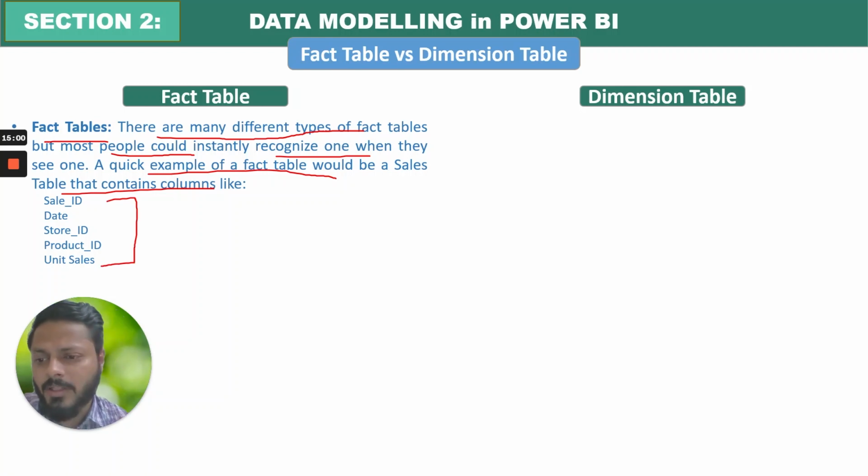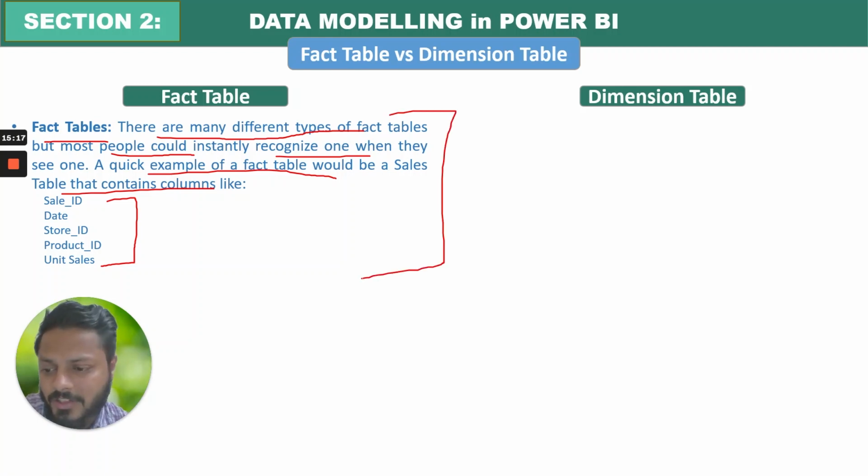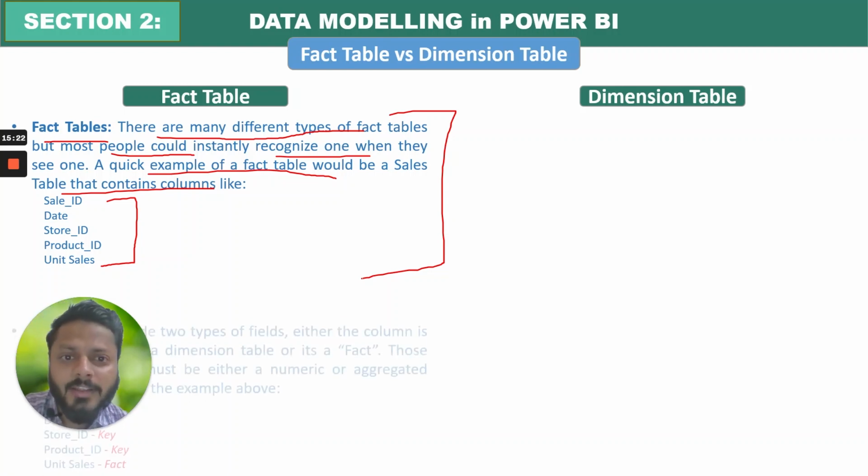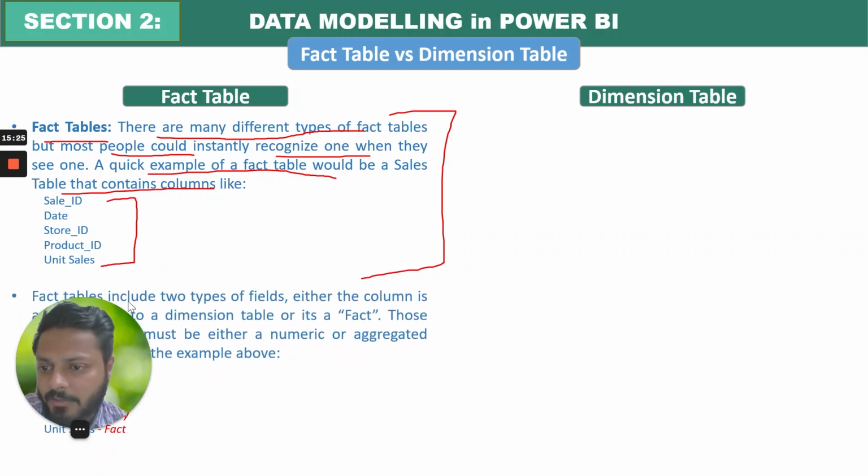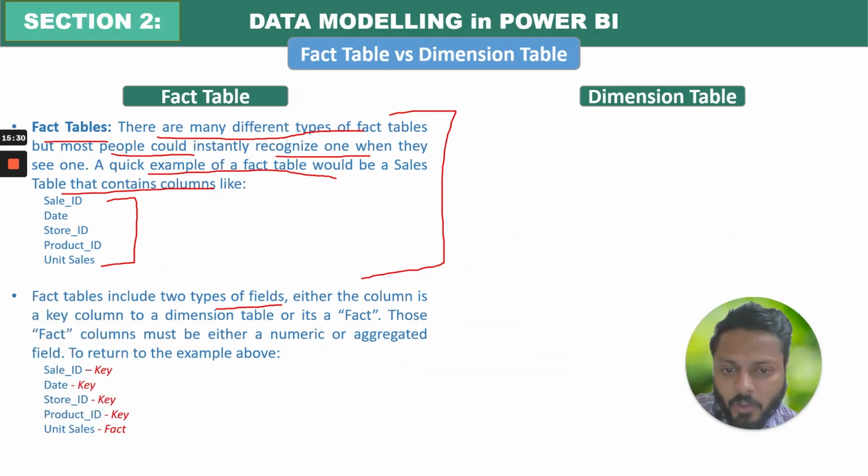So in short, a fact table is a table which is continuously changing. For example, today I am getting sales, so it will be updated in the fact table. Tomorrow again, if I punch in, I get the sales, it will reflect in the fact table, right? So fact tables are the tables, you can say transaction tables, where I'm getting all the data every day. Whereas the dimension table is different. In a fact table, it will include two types of fields: either the column is a key column to the dimension table, or it's a fact. Those fact columns must be either numeric or aggregated fields.